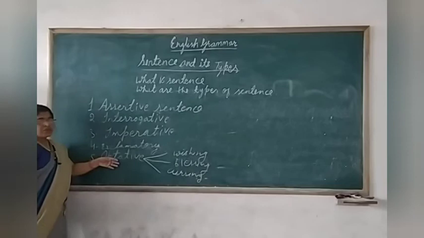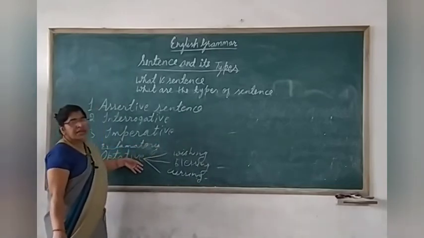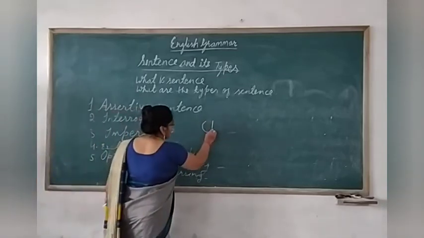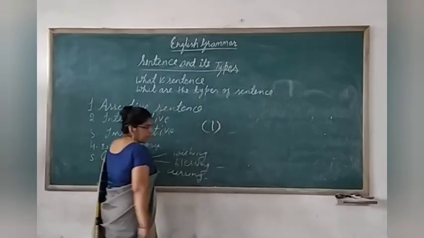Clear? Children, one more important thing. Exclamatory sentence and optative sentence, both take this mark. What is this? This is the mark of exclamation.